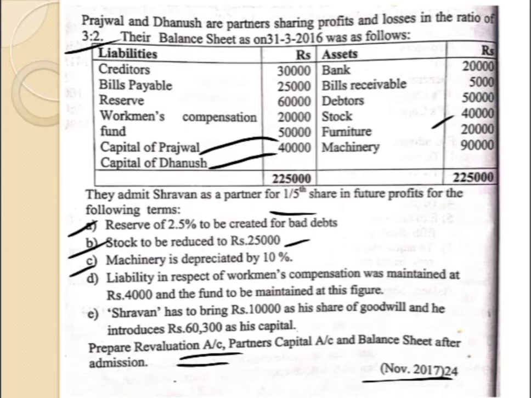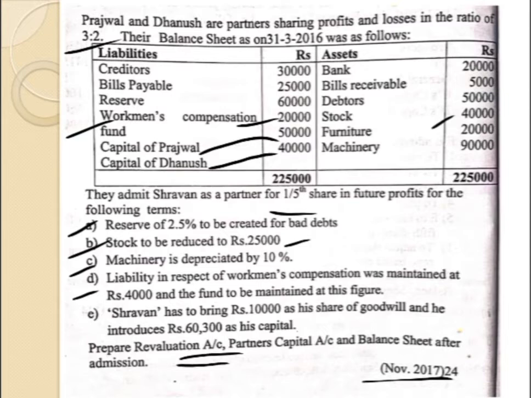Then the third adjustment given is machinery is depreciated by 10%. So again we have to reduce the value of machinery, which is a revaluation loss, that should be debited to the revaluation account. The liability in respect of workmen's compensation was maintained at 4,000 and the fund is to be maintained at this figure. Okay, so this is the new adjustment which we have come across here. Liability in respect of workmen's compensation fund, if you see here liability side, there is a workmen's compensation fund maintained at 20,000.